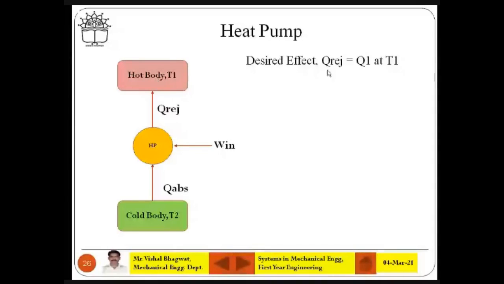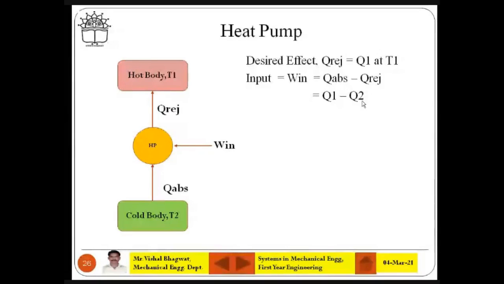So this effect is Q1. Q1 is the desirable effect. What will be the input then? The input will be work in, electricity. And electricity is a requirement for absorbing this heat and sending this heat to the space. So it is the difference between the Q rejection and Q absorb, Q1 minus Q2. Okay, no worries, just a difference. You take a difference, no issue. There is no negative sign here, because it is always positive. Take a difference here: Q1 minus Q2.